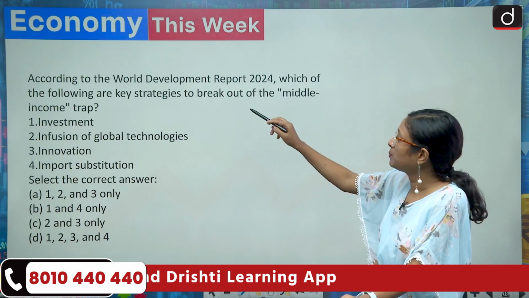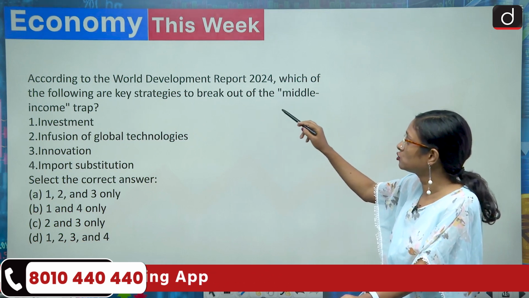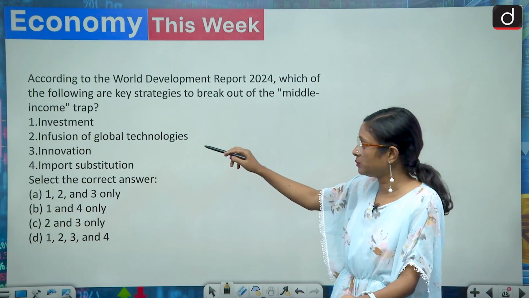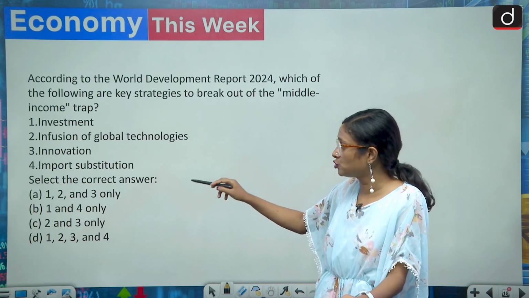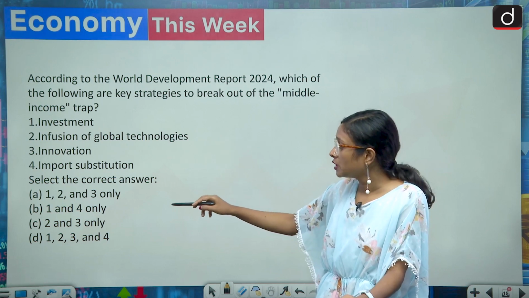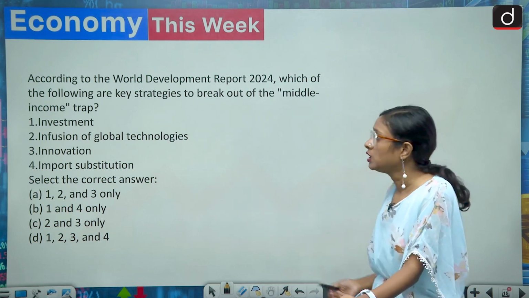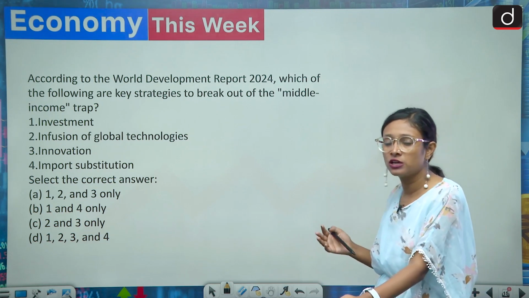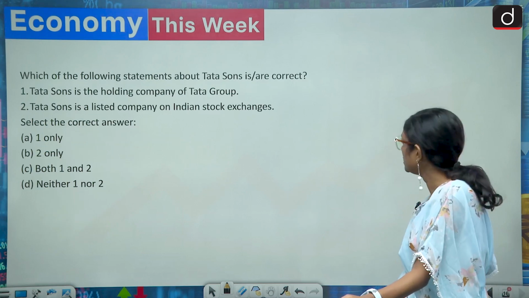According to the World Development Report 2024, which of the following are key strategies to break out of the middle income trap? Investment, fusion of global technologies, innovation, import substitution. 1, 2 and 3, 1 and 4 only, 2 and 3 only, 1, 2, 3 and 4. So this is an easy one. I have already mentioned the 3 I's. And then we'll come to the next one.